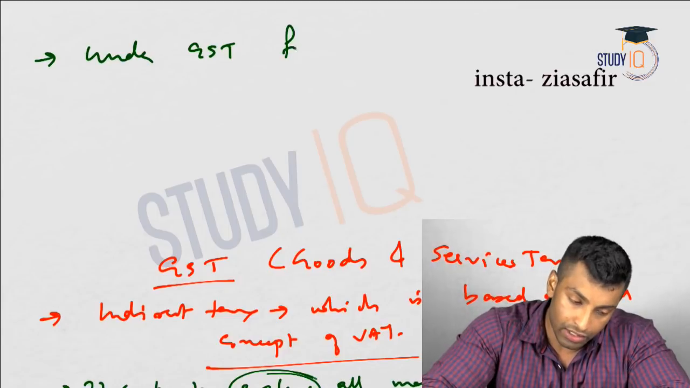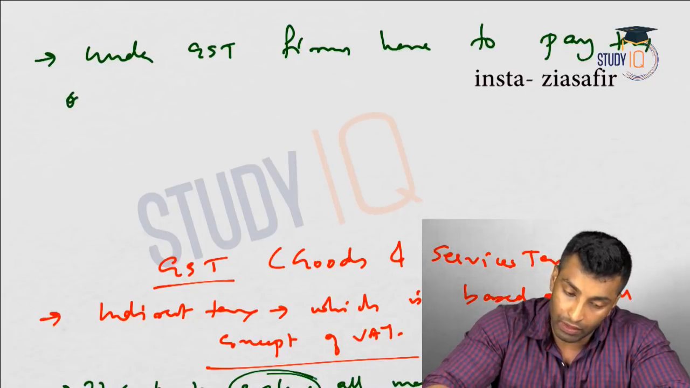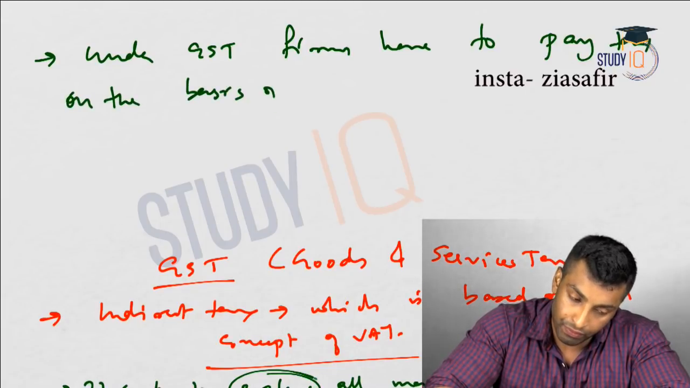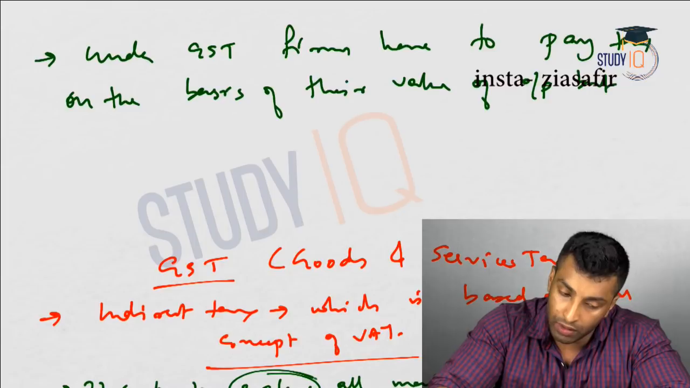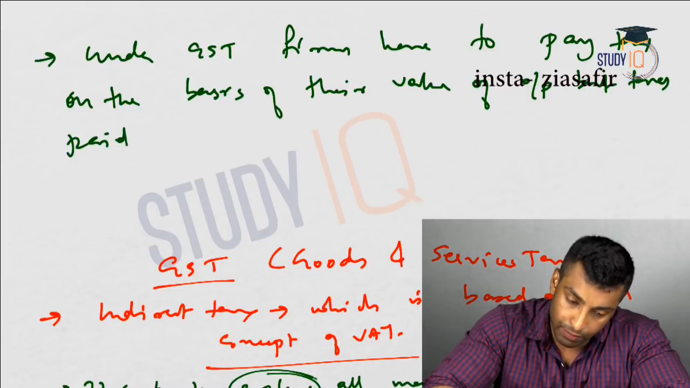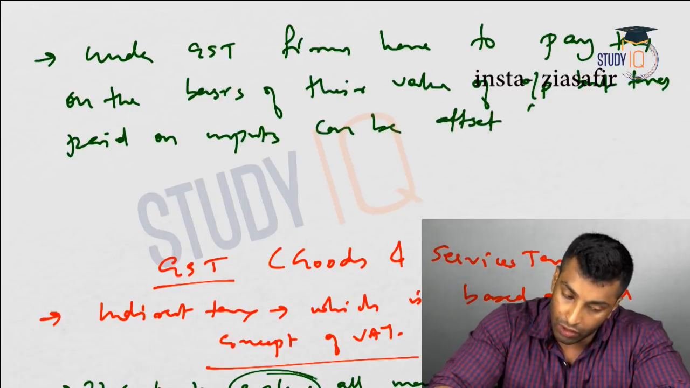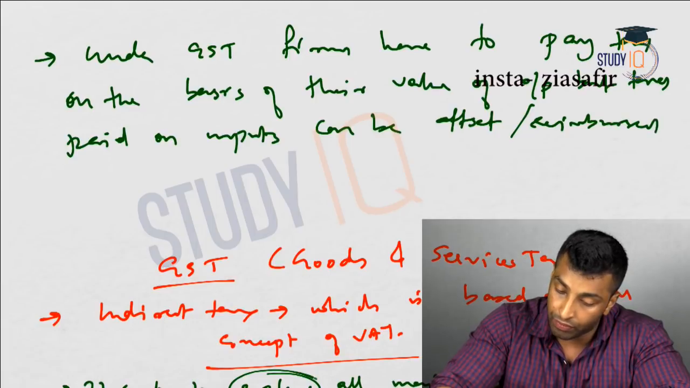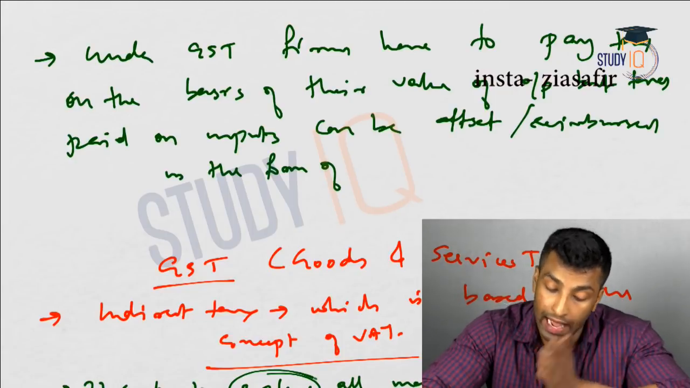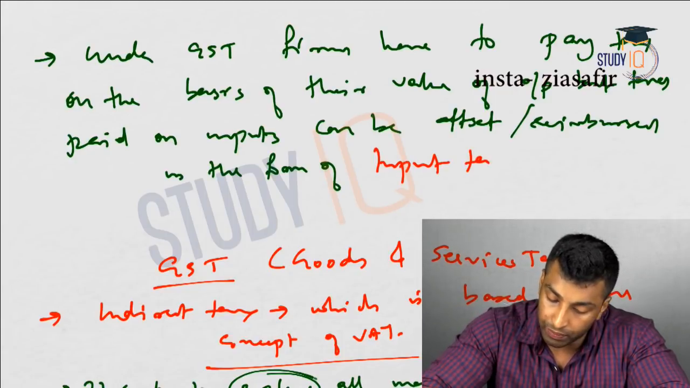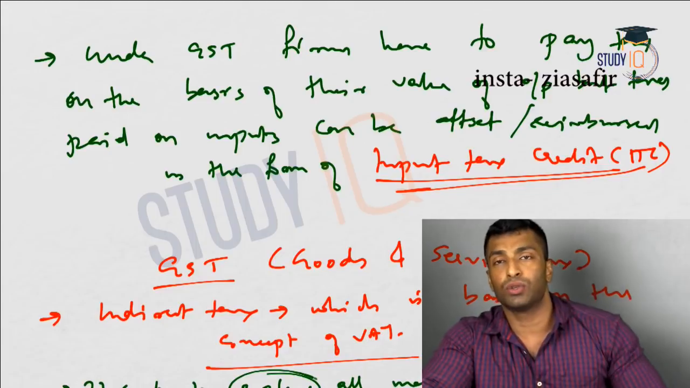Okay, so let me write it down. Under GST, firms have to pay tax on the basis of their value of output, but taxes paid on inputs can be offset or reimbursed in the form of input tax credit. Okay, input tax credit, ITC. So I hope you understood this.